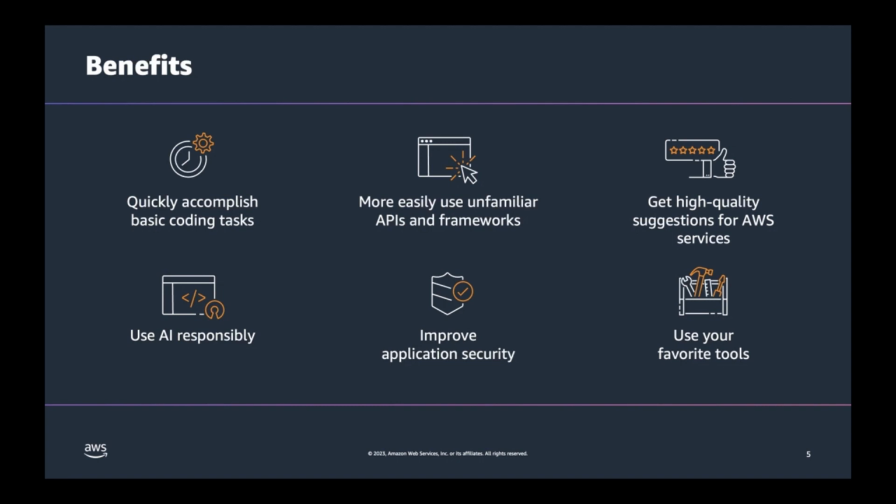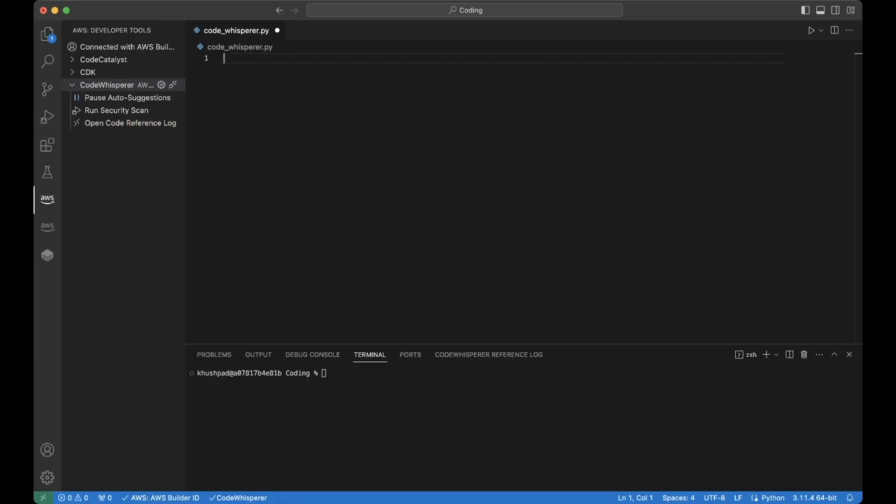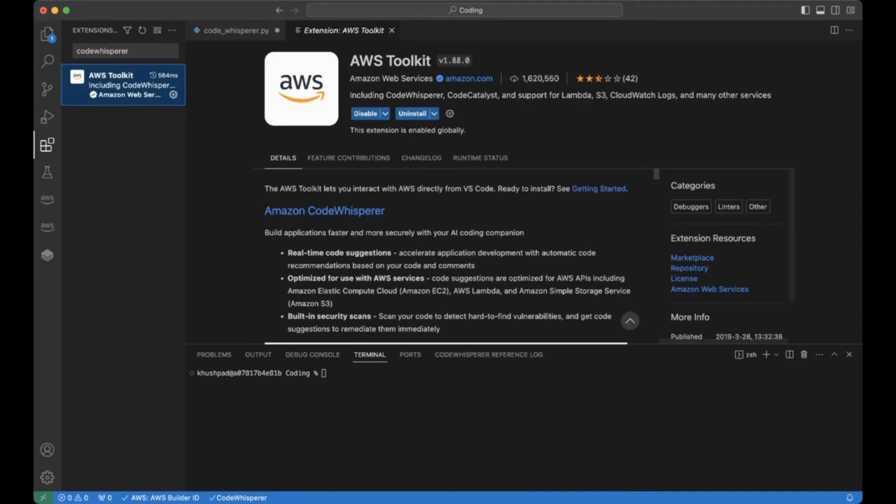I'm going to go ahead and stop screen sharing and then move on to Visual Studio Code, or VS Code. Hi everyone. So we're here in VS Code, and we're going to start off by showing how we can install Code Whisperer into the specific IDE that we have here. We can go to extensions on the left side and type in Code Whisperer, and the AWS Toolkit will come up, which will include Code Whisperer right here.